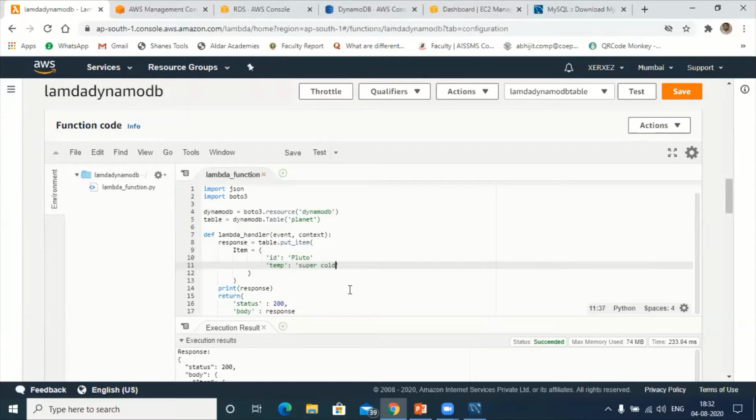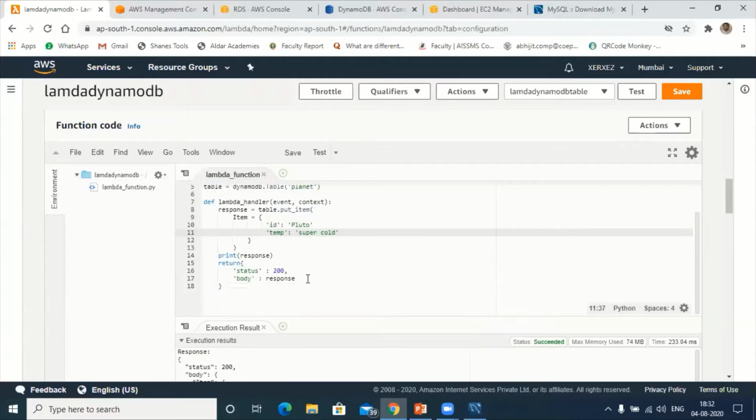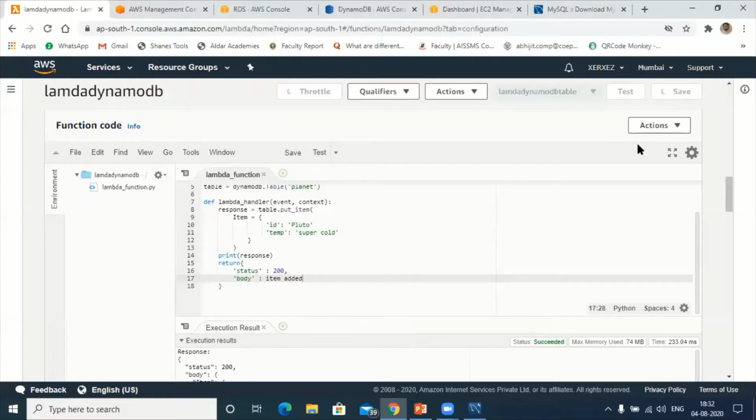Here, let us say I want the response like item added under the body section. I just want to put item added here. Let me save this and we'll see whether it really works or not. Test it.